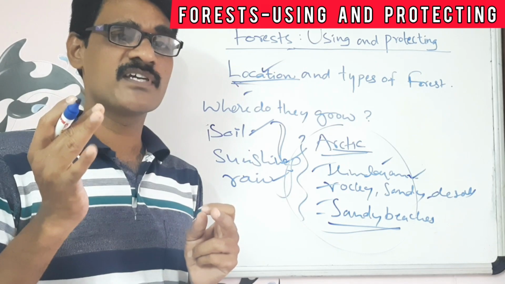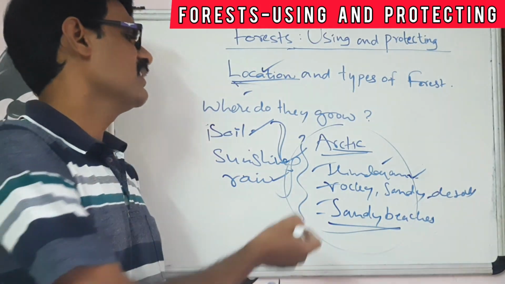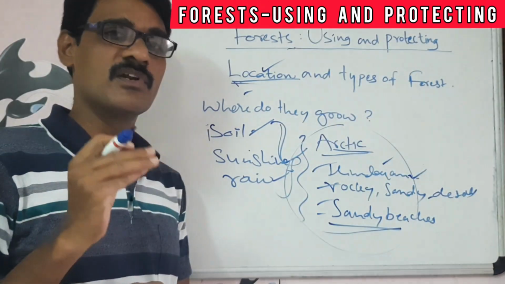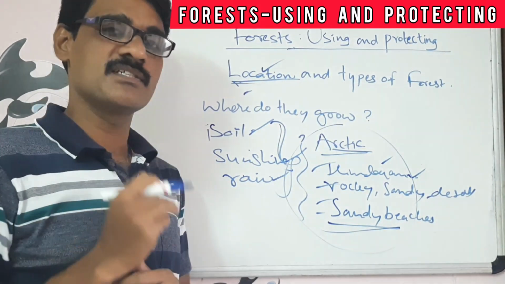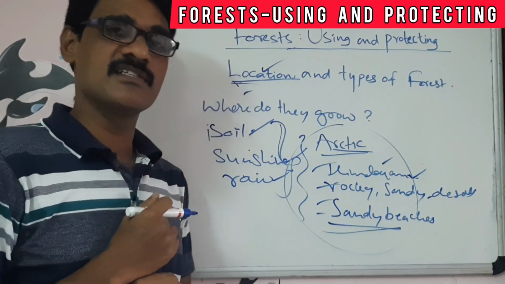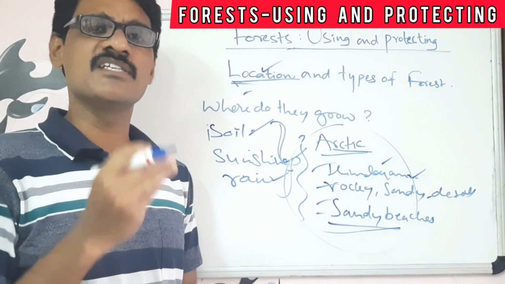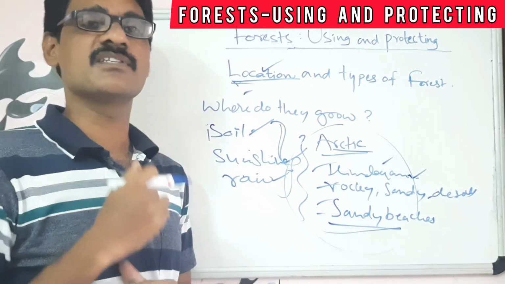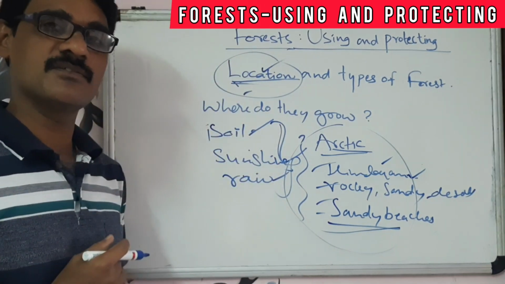Which type of locations can we see forest in now? The hilly regions, swampy regions, and very cold regions. Only some of the cold regions have some type of forest. Finally, only a very small tract of land is covered by forest nowadays. So this is about the location of the forest.